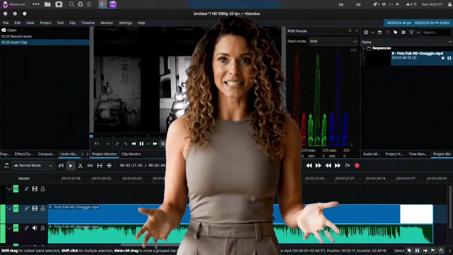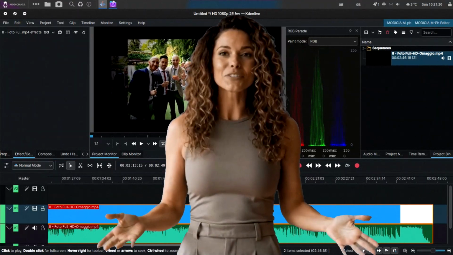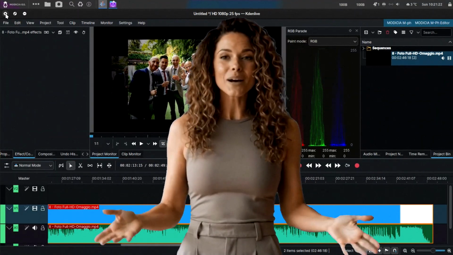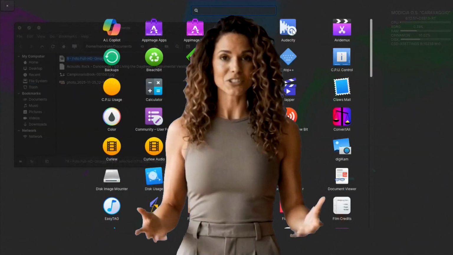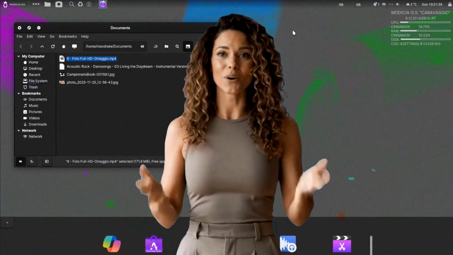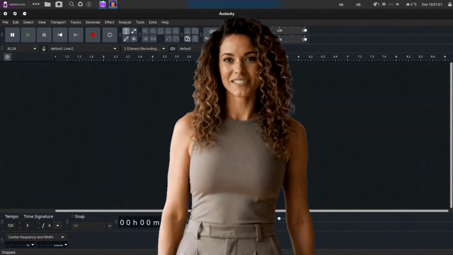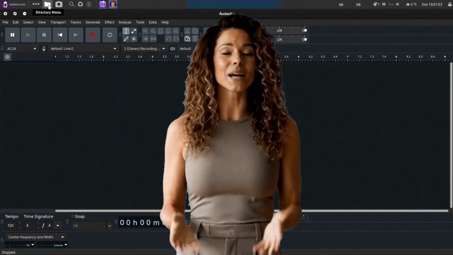GIMP, Kdenlive, Audacity, LibreOffice with over 2,500 fonts, all pre-installed and optimized. You won't waste time searching or configuring. MODICIA OS immediately puts you in the position to create, produce, and share.